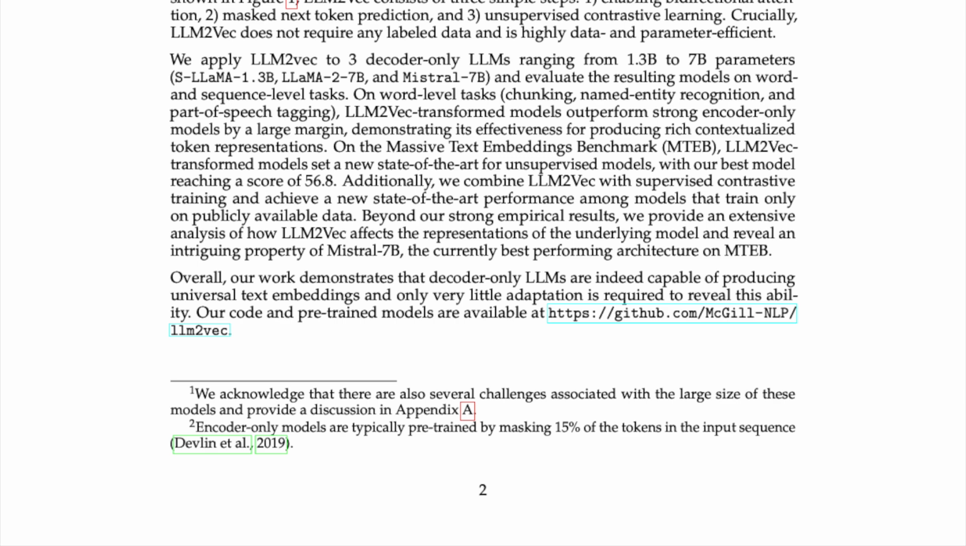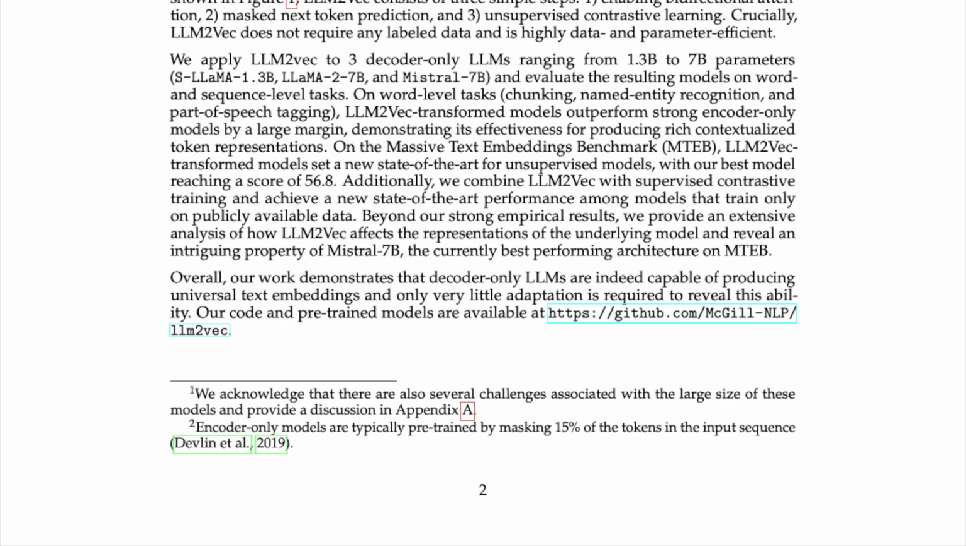On word level tasks, chunking, named entity recognition, and part-of-speech tagging, LLM2Vec transformed models outperform strong encoder-only models by a large margin, demonstrating its effectiveness for producing rich contextualized token representations. On the Massive Text Embeddings Benchmark, LLM2Vec transformed models set a new state-of-the-art for unsupervised models, with our best model reaching a score of 56.8.